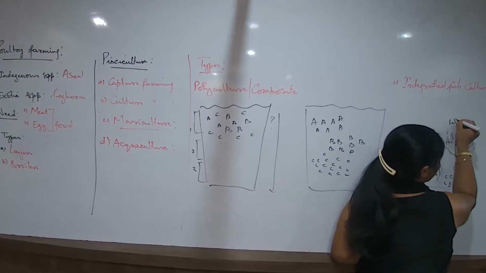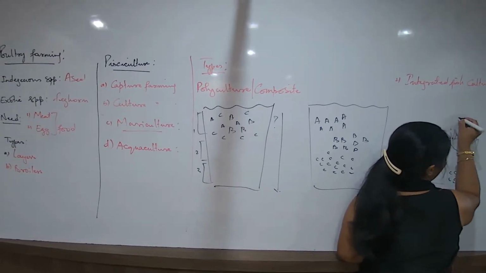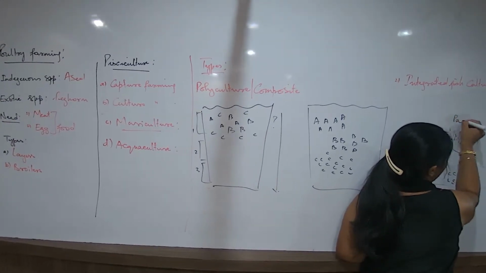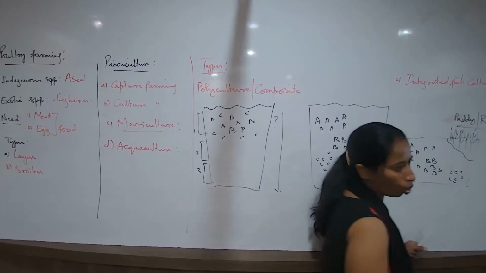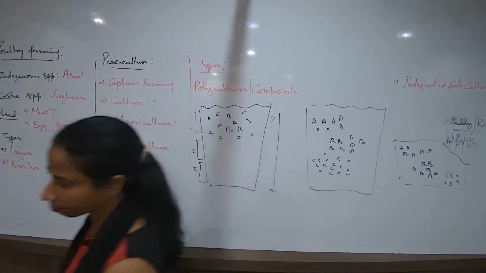What are these types of plants mostly? I may talk about plants such as paddy. I may talk about plants such as rice, which basically grow in shallow waters.